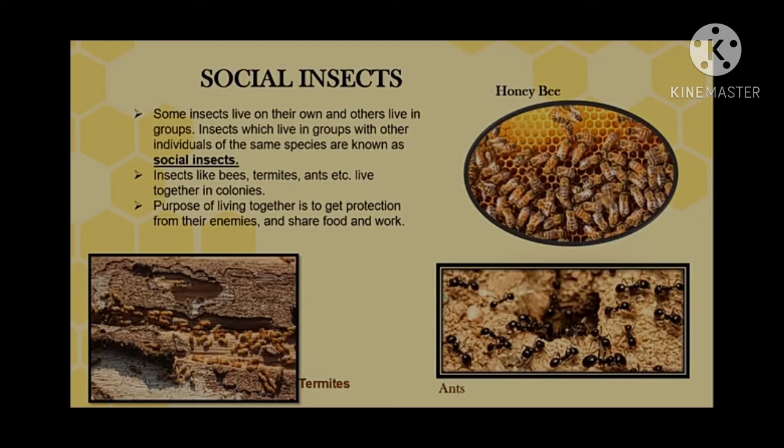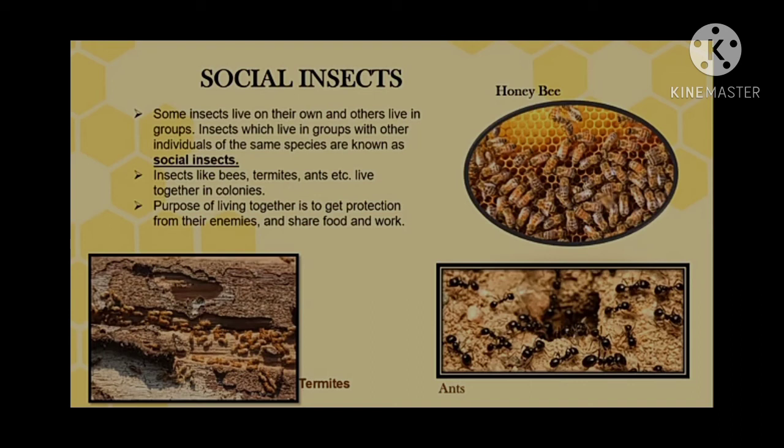Some insects live on their own and others live in groups. Insects which live in groups with other individuals of the same species are known as social insects. Insects like bees, termites, ants, etc. live together in colonies.